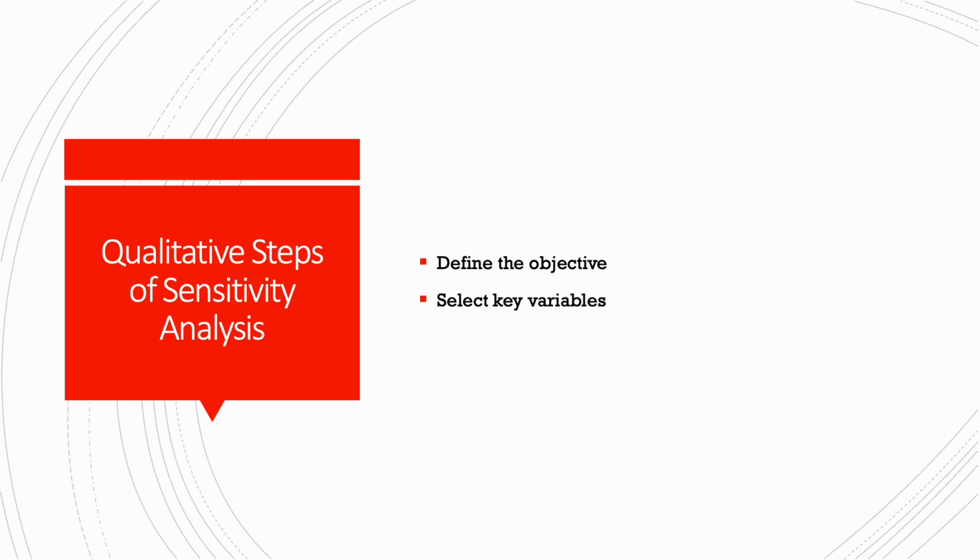Sensitivity analysis starts with qualitative steps. According to Brown, 2026, the first steps are to define the objective and then select key variables. These steps give us the direction that we are headed to ensure the analysis provides the information necessary.